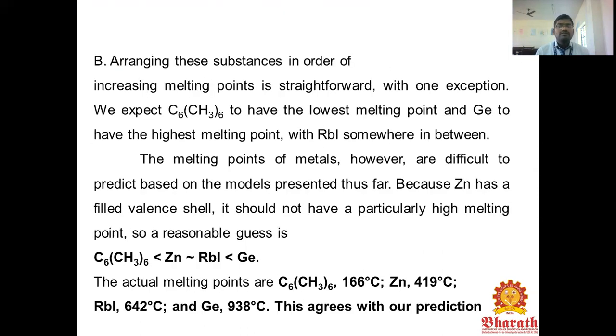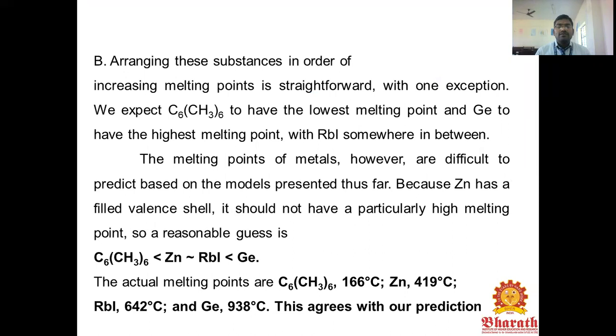Arranging the substances in order of increasing melting points is straightforward for some of them. We expect hexamethyl benzene to have the lowest melting point and germanium to have the highest, with rubidium iodide somewhere in between. The melting points of metals, however, are difficult to predict based on the models presented. Because zinc has a filled valence shell, it should have a particularly low melting point. So a reasonable guess is hexamethyl benzene less than zinc, less than rubidium iodide, less than germanium.